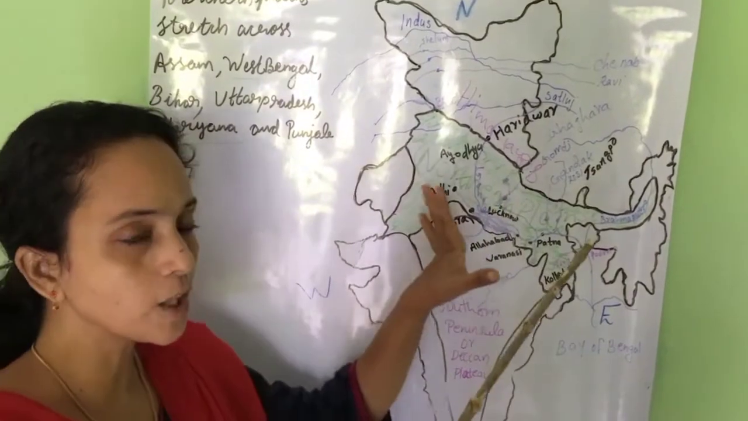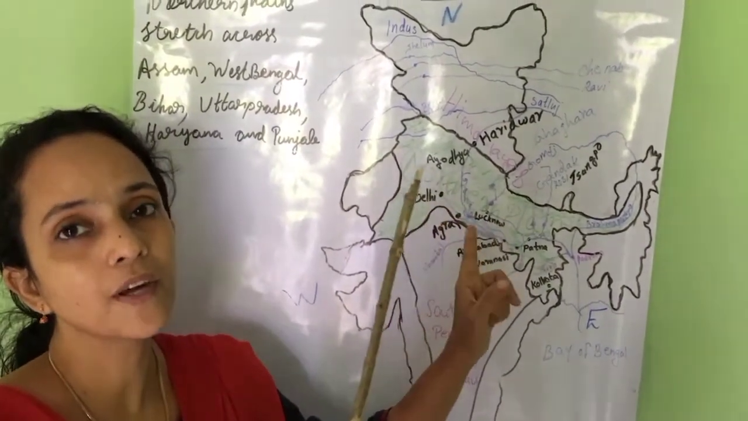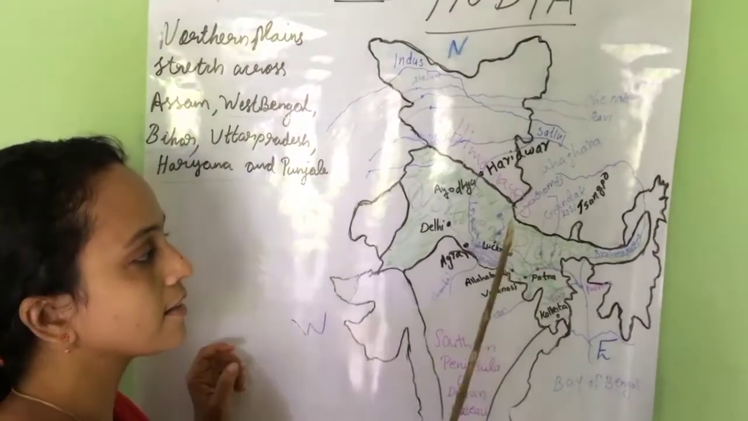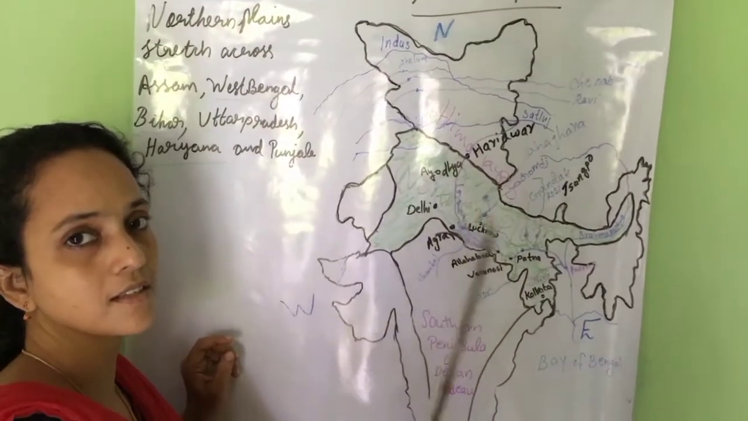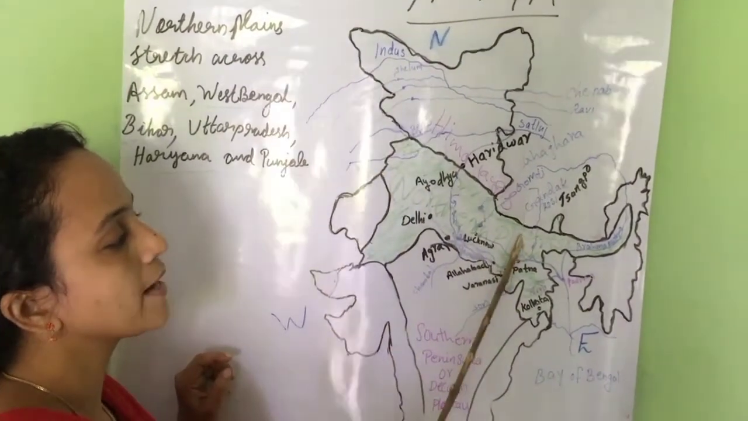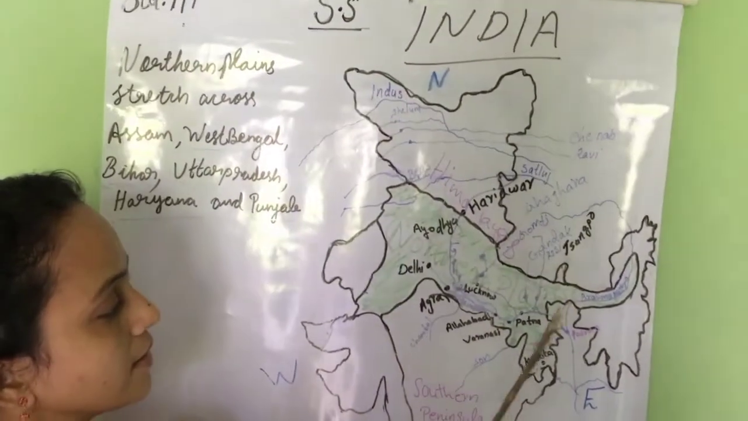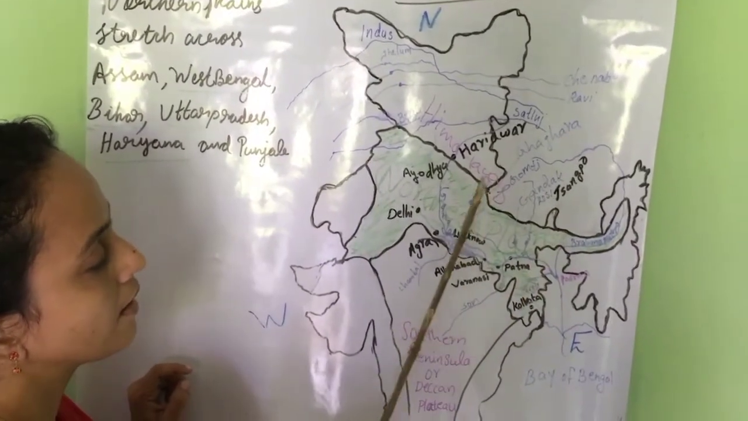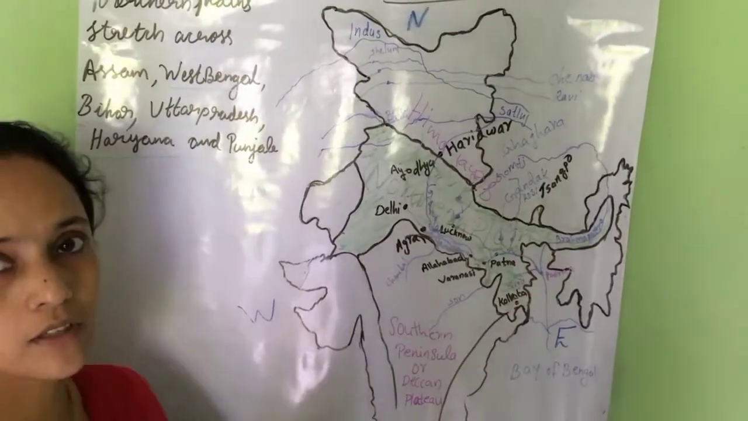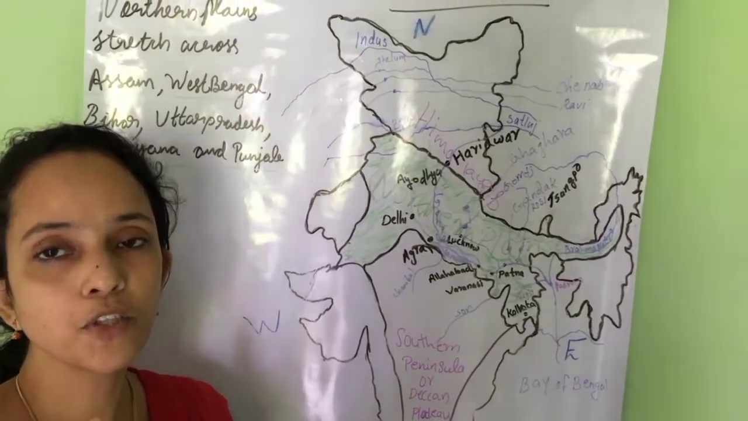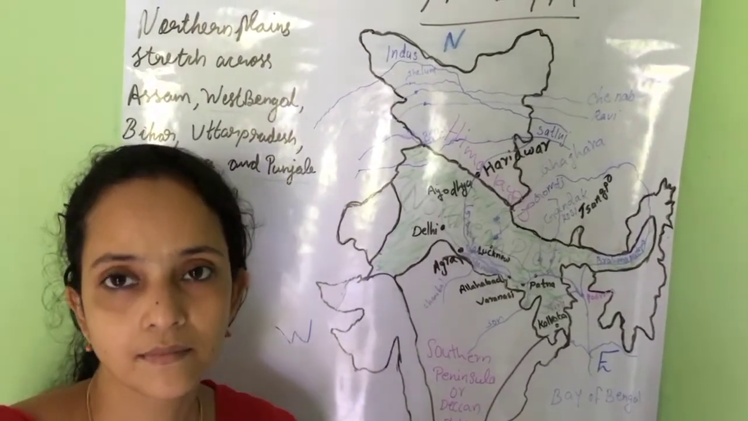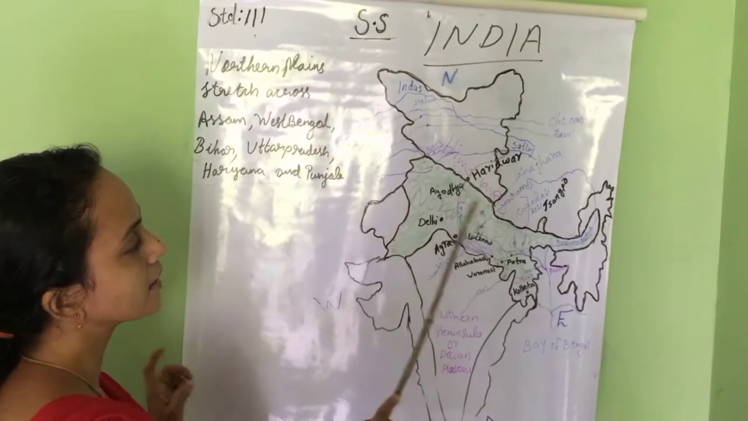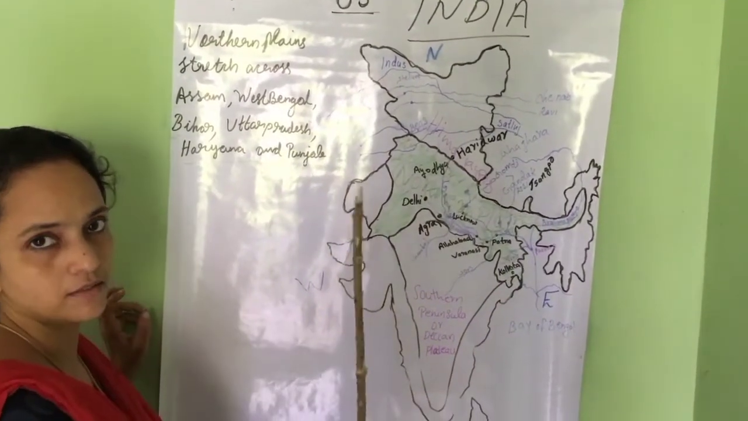The northern plains we can divide into two river basins. Basin means a dip in the earth's surface, near the river side, the bank of the river. Here the northern plains are divided into the Indus Basin in the north and, in the east, the Ganga Brahmaputra Basin. The northern plains are divided into two main basins, Indus Basin and Ganga Brahmaputra Basin.